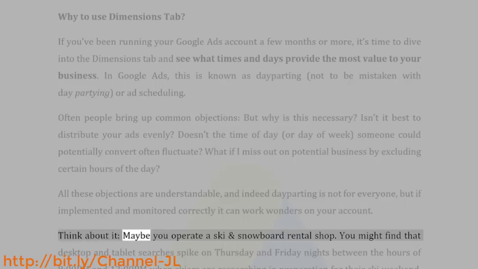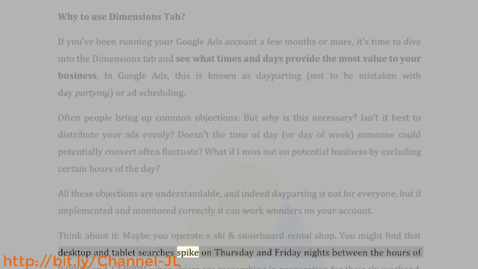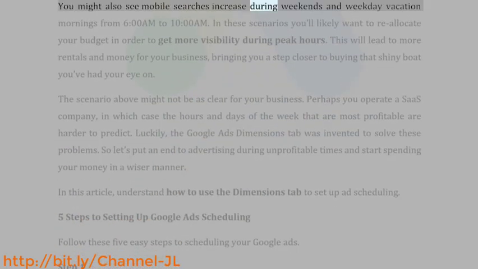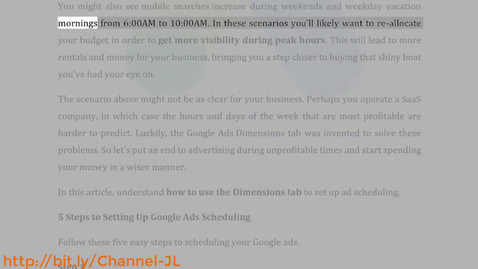Think about it, maybe you operate a ski and snowboard rental shop. You might find that desktop and tablet searches spike on Thursday and Friday nights between the hours of 8 p.m. and 12 a.m. when skiers are researching in preparation for their ski weekend.